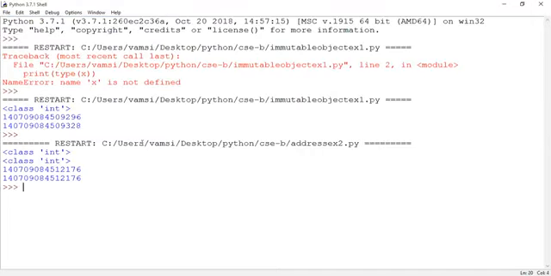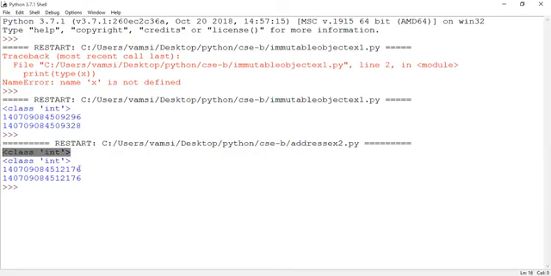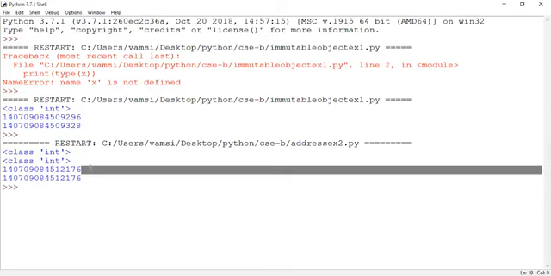Are you able to see the output? Yes, sir. What's the data type of X? Integer. What's the data type of Y? Integer. Then are the address of X and the address of Y the same or not? Yes, sir, same.